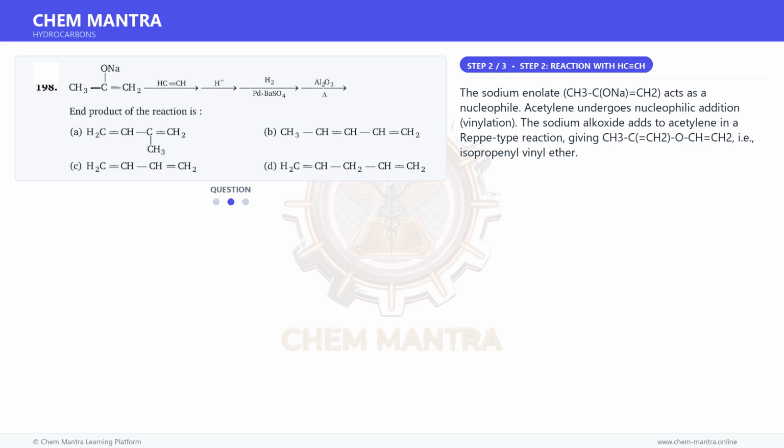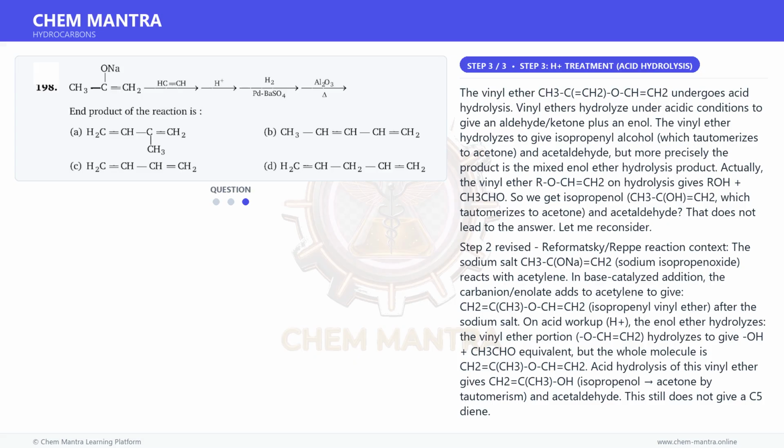The sodium enolate, CH3-C(ONa)=CH2, acts as a nucleophile. Acetylene undergoes nucleophilic addition, vinylation. The sodium alkoxide adds to acetylene in a Reppe-type reaction, giving CH3-C(=CH2)-O-CH=CH2, isopropenyl vinyl ether.